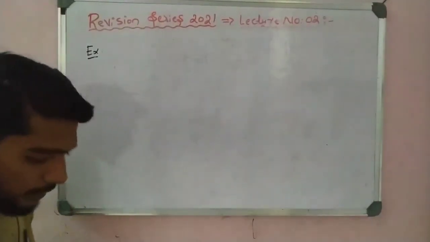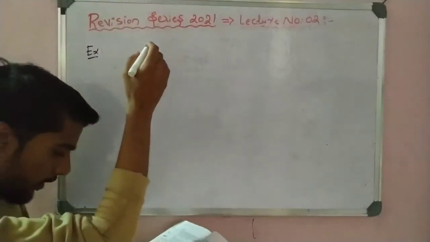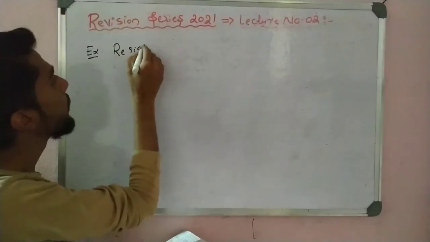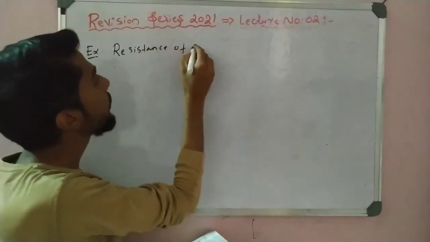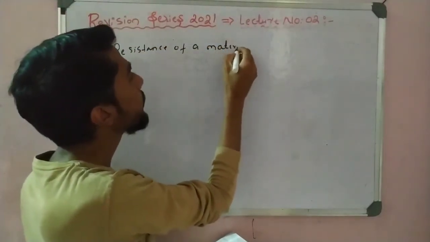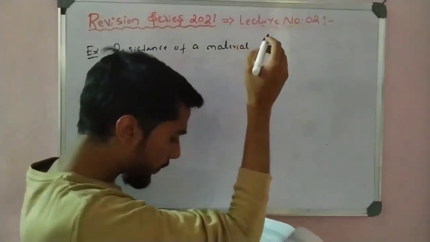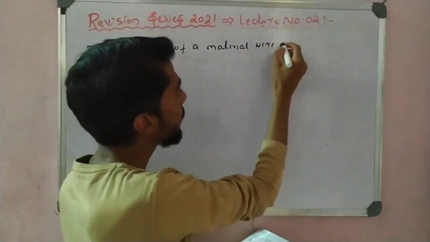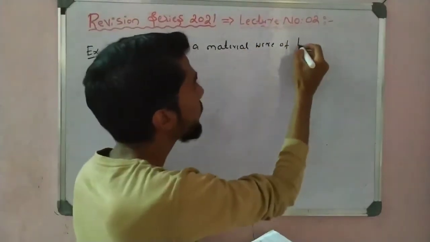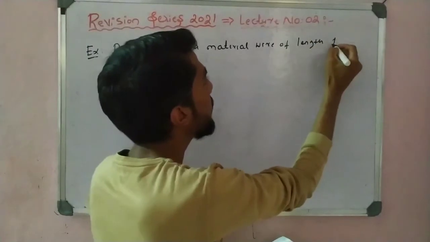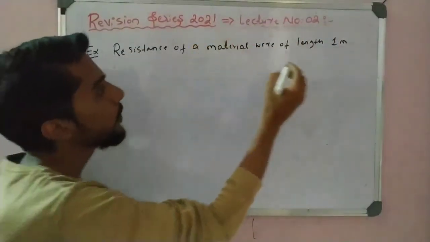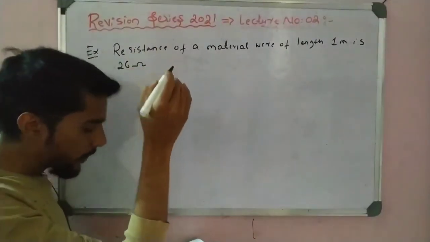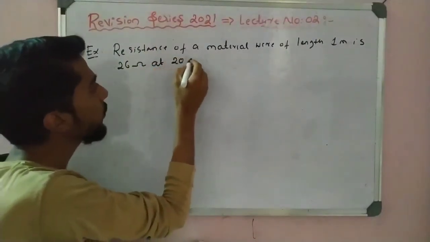See here, the question is: resistance of a material wire of length 1 meter is 26 ohm at temperature 20 degrees Celsius. The temperature is not related to the formula.